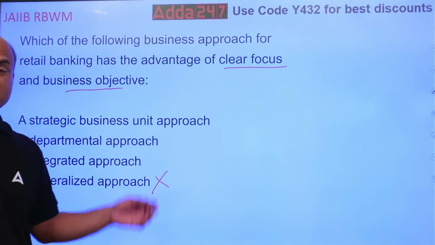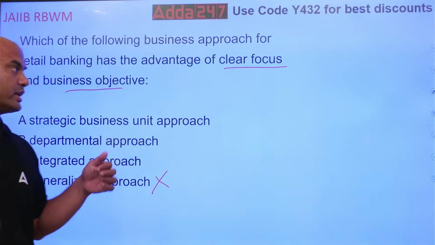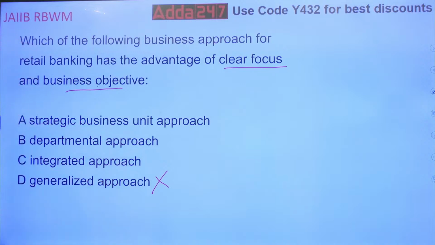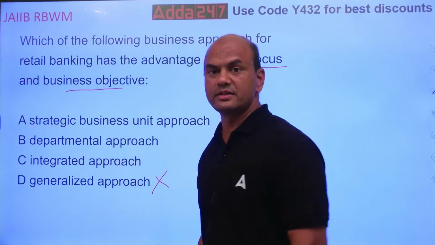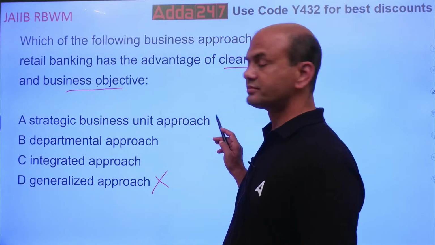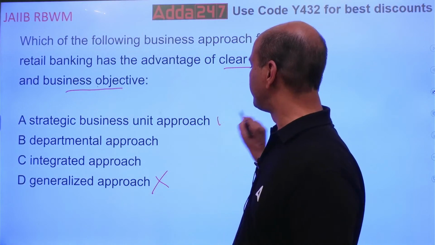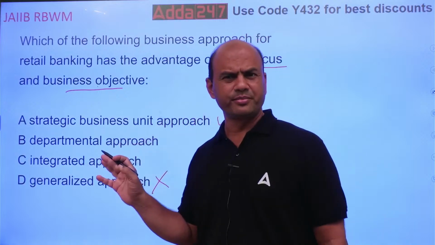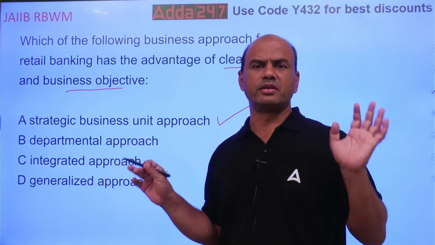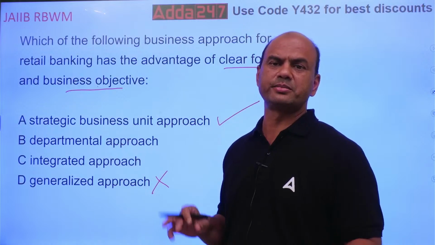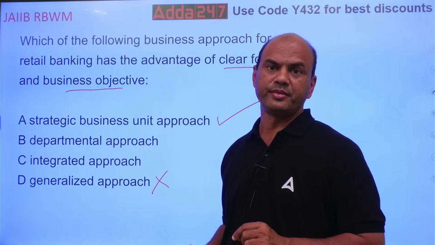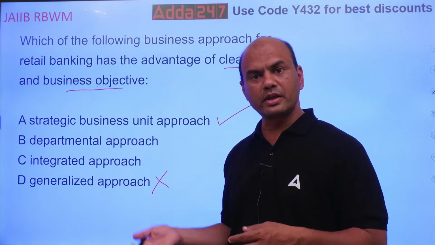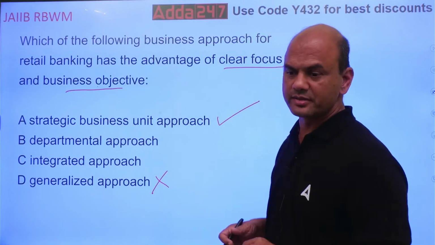So which approach has a clear focus and business objective? It is SBU, very clear focus. I told you just now, first you have to decide on the profit. This year my sales should be this much, my profit should be this much. Accordingly all my employees are made to run, new employees are recruited, changes are done. Got it?